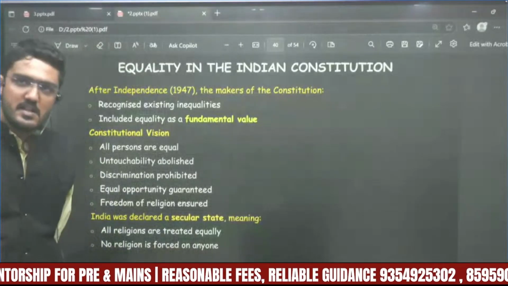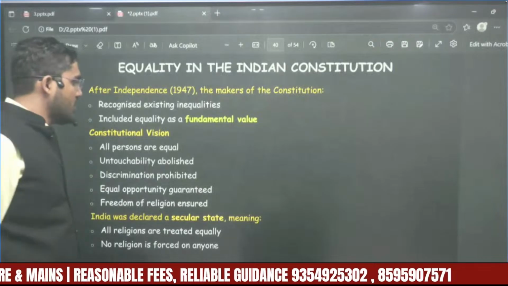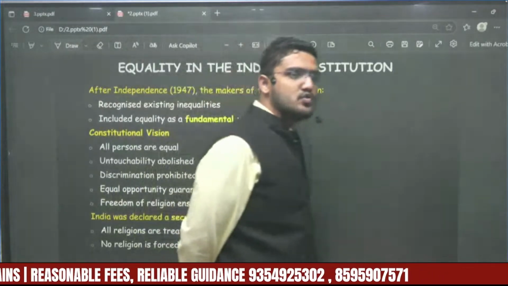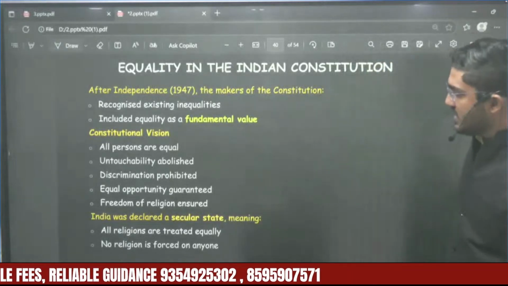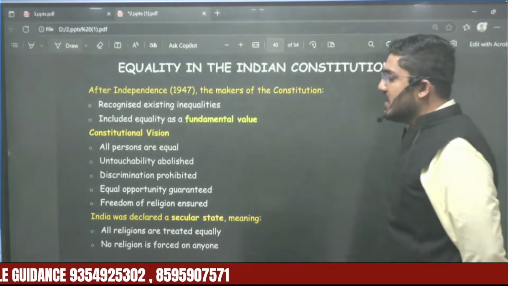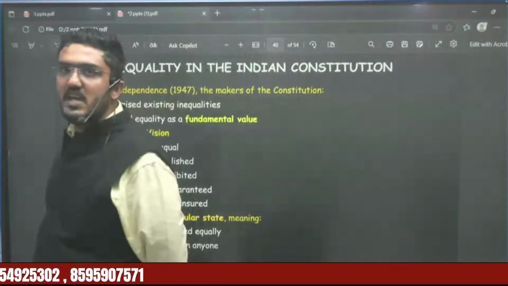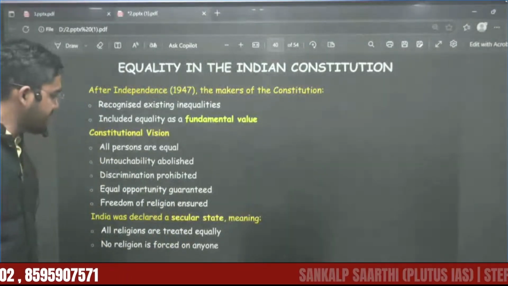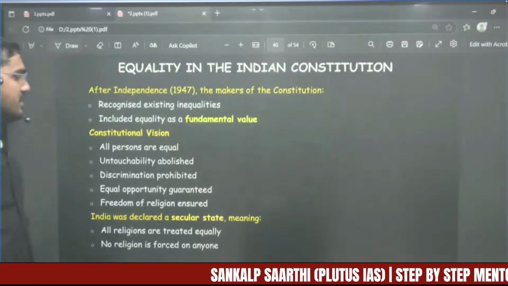So there also the talk of equality is there. According to the Constitution, everyone stands to be equal. Untouchability shall be abolished, discrimination should be prohibited, equal opportunities must be guaranteed, and freedom of religion must be ensured. In short, India was declared a secular state.